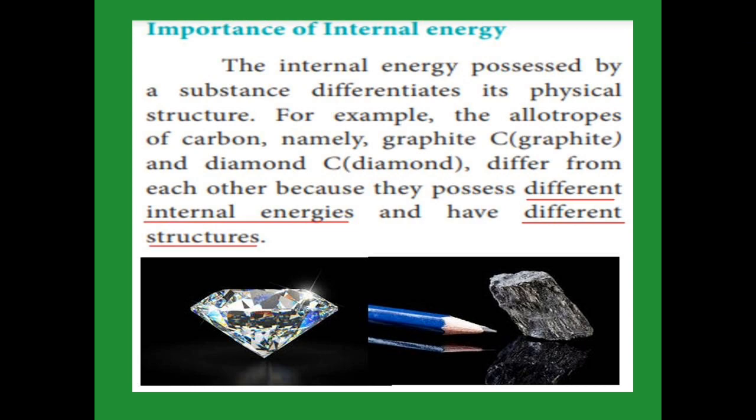Graphite is one of the allotropic forms of carbon. Diamond is also another allotropic form of carbon. Both are carbon but they have different internal energy. Diamond has more internal energy because the bond is strong, and graphite has less internal energy because it has weaker bonds. So the internal energy differentiates the physical structure.